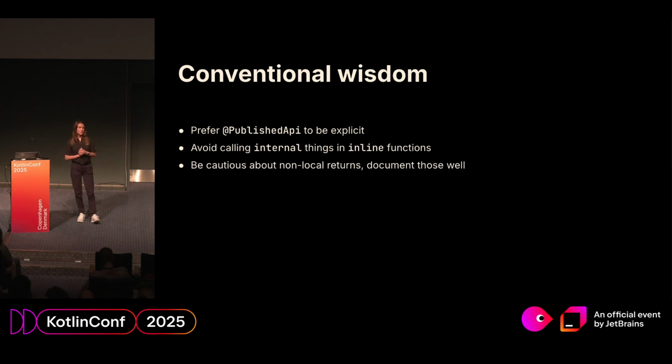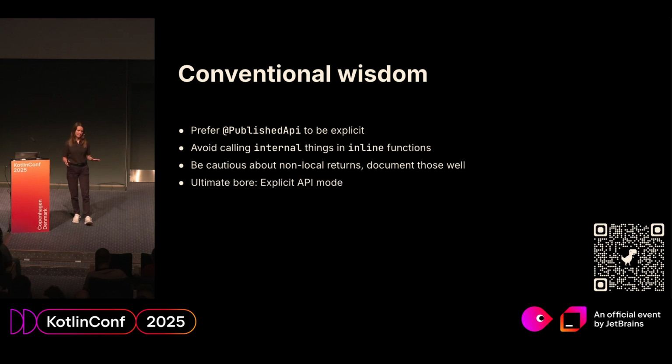And yes, the Easter egg: be cautious about those non-local returns, because even seasoned Kotlin developers sometimes step into that. We at JetBrains sometimes do. And the ultimate bore hack, I have to: use explicit API mode. We have it in our Kotlin documentation. Here is another link to that. And it will really help you to write more concise and better supportable libraries.